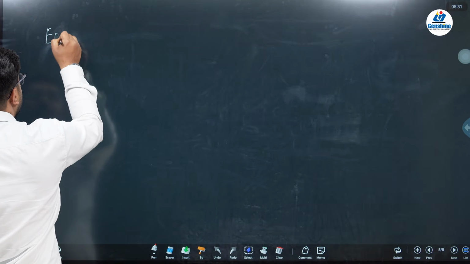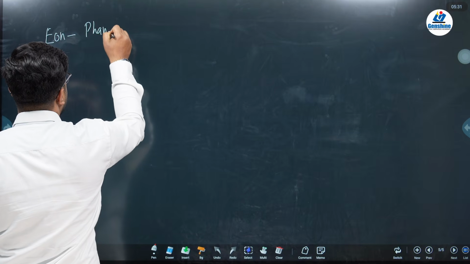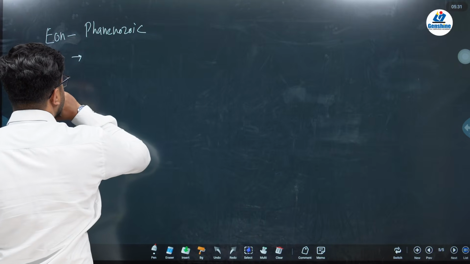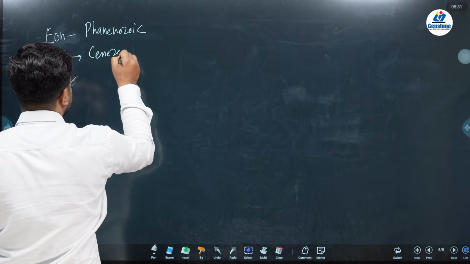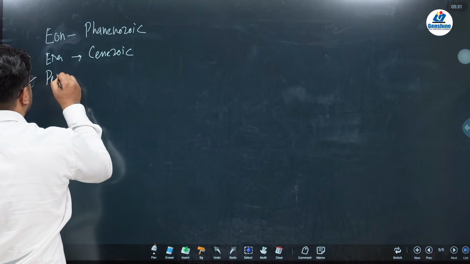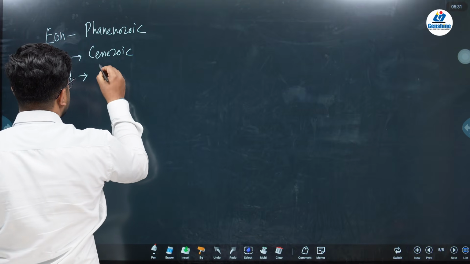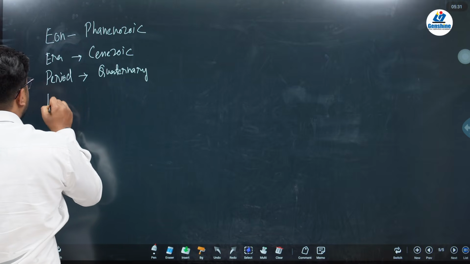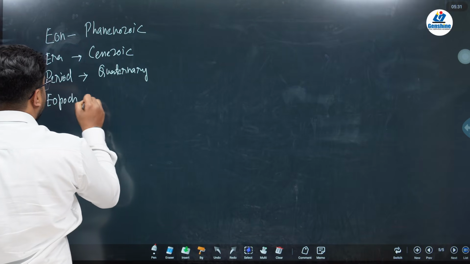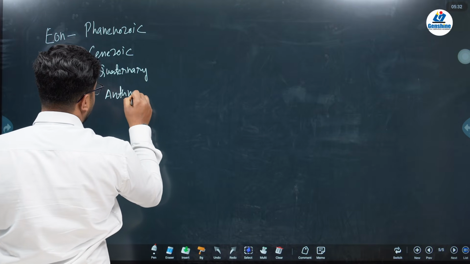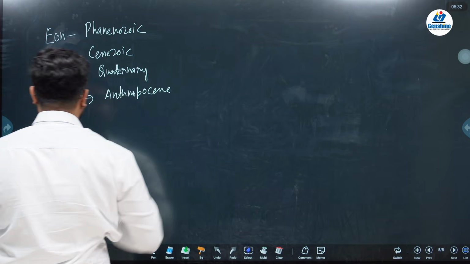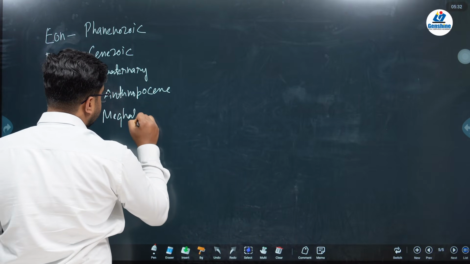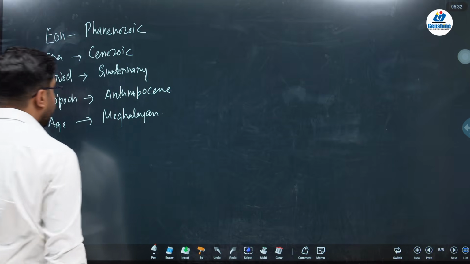So our eon is Phanerozoic. Era is Cenozoic. Period is Quaternary. Epoch is Anthropocene, and age, presently we live in the Meghalayan age.